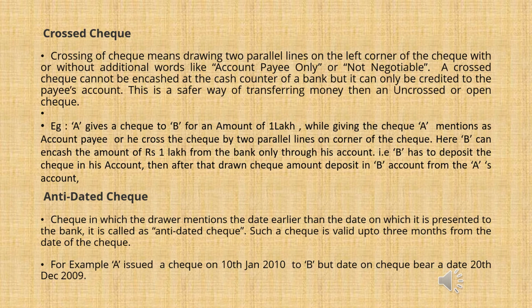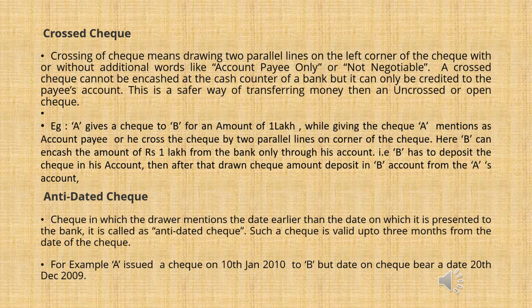So here the transaction will be done through the accounts, so it will be safe and also recorded. It means in both accounts, the drawer's and the payee's, it will be recorded that the drawer issued the check, and that the check was withdrawn by the payee on which date and when the amount was deducted from the drawer's account to the payee's account. So it will be a record. So it is very safe to issue crossed checks.